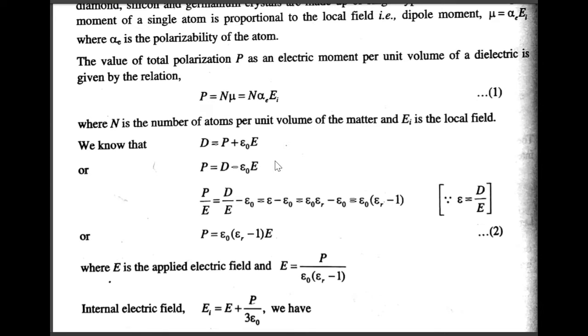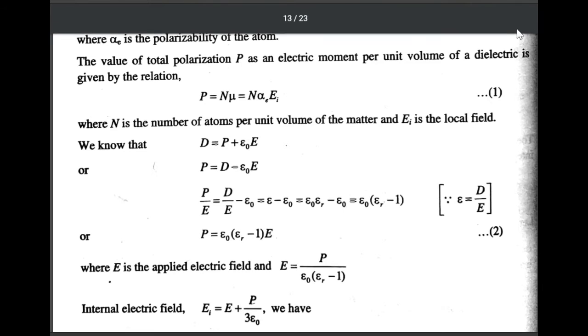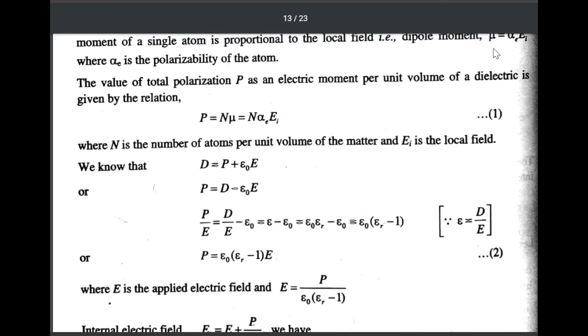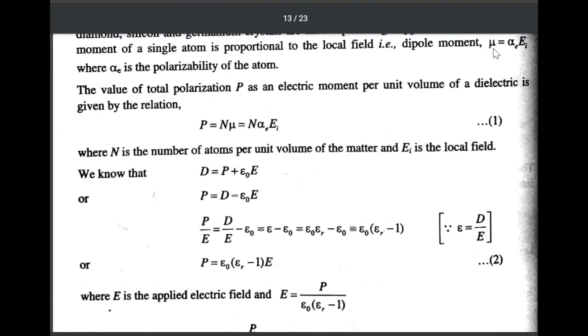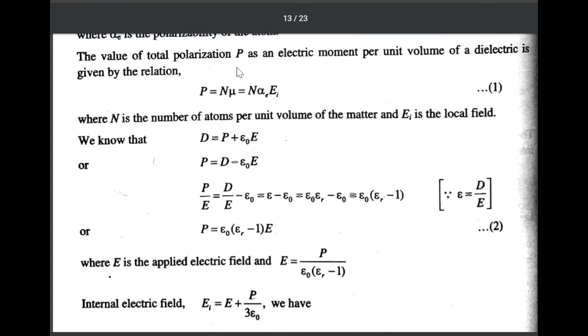That is, dipole moment mu is alpha E times EI, where alpha E is the polarizability of the atom.